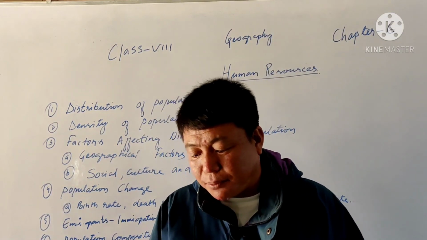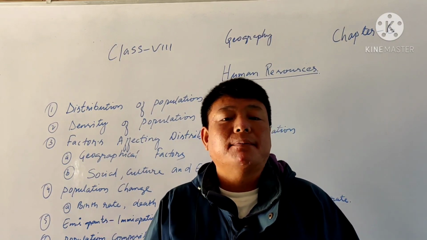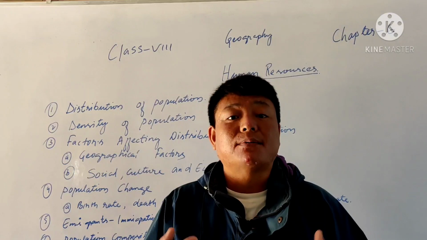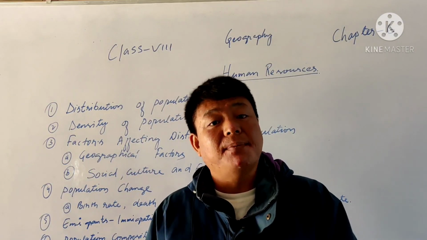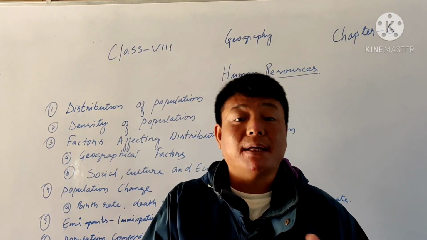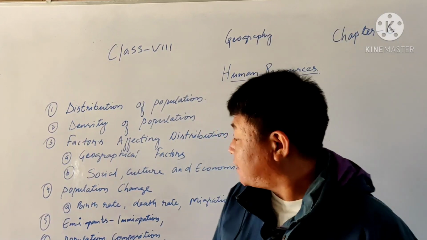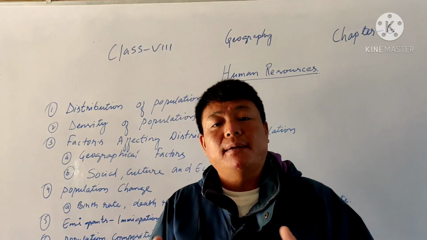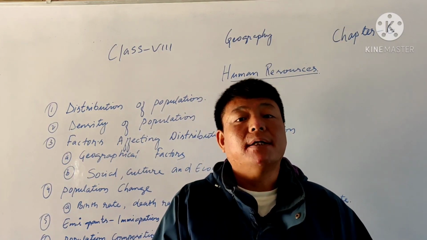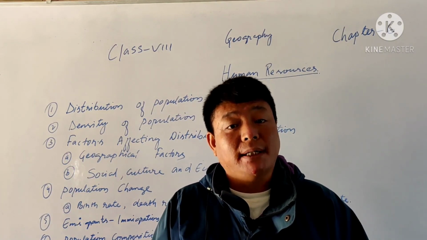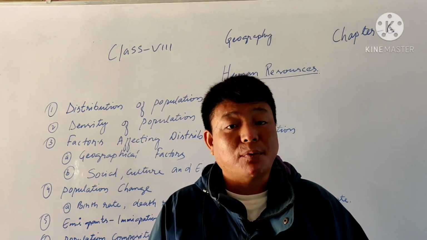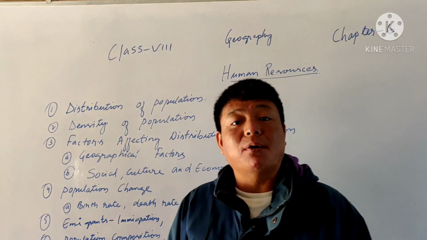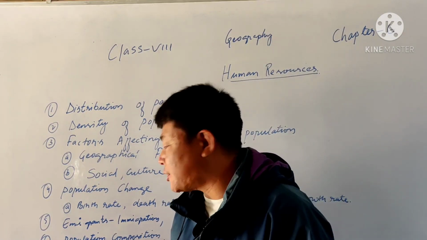And the last topic is population composition. When it refers to population composition, it is either male or female, especially what is referred to as the sex ratio. Per thousand males, how many females are there, and per thousand females, how many males are there. All of those together we call population composition, like one family, a particular state, a particular country, educational qualifications, illiterates, and the development of the place. So all this comes under population composition, like how many males and females there are.